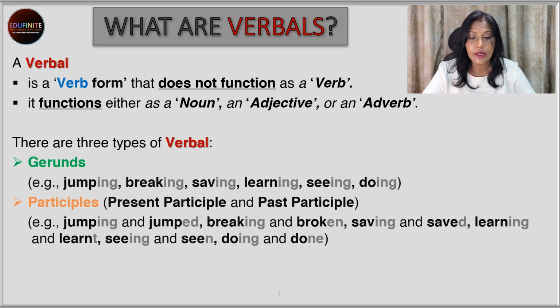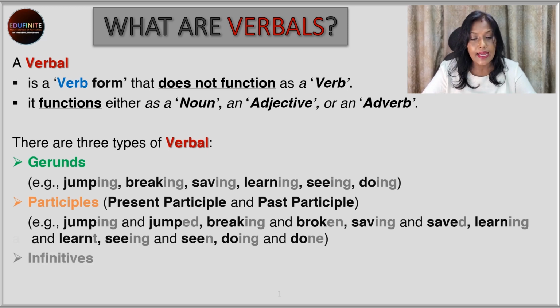So break becomes breaking, and broken, as it is break, broke, broken. So these are the three forms of the verb break. Next, saving and saved, learning and learnt. So learnt is the past participle form and learning is the present participle form. All ings are the present participle form, and with a different ending, some with en, some with n, some with any, these are all past participles. So seeing and seen, doing and done.